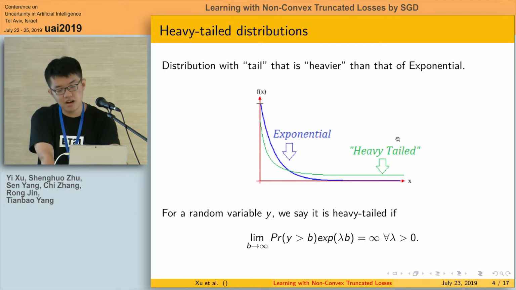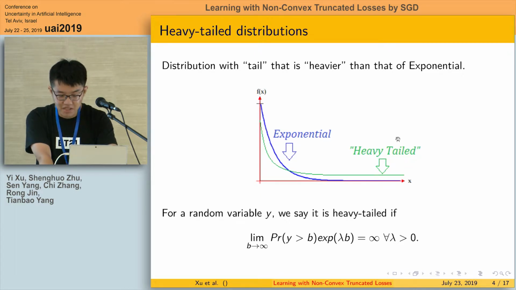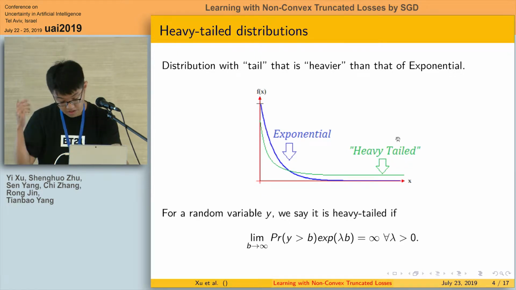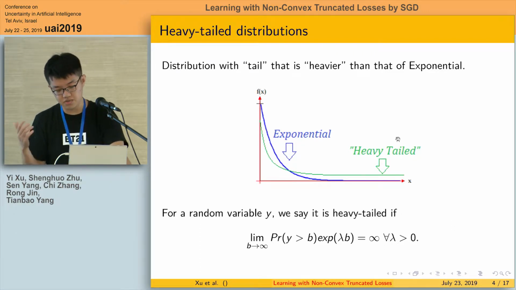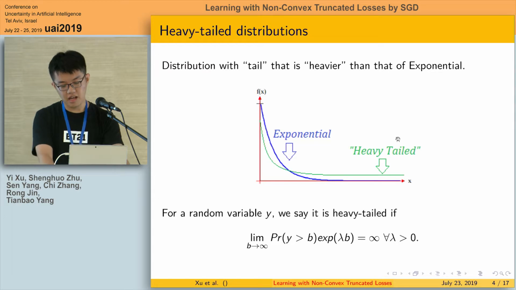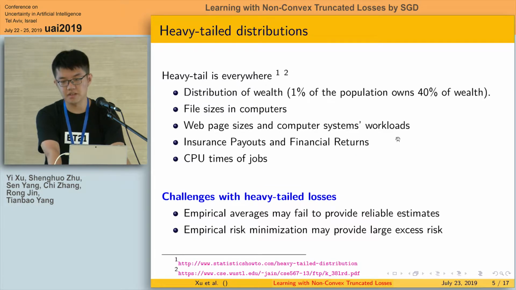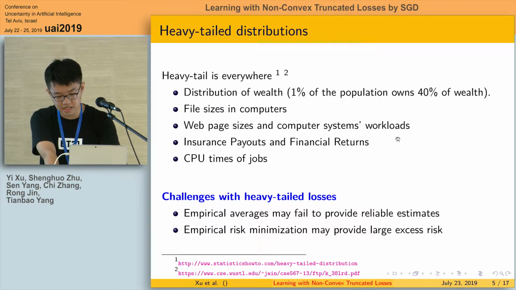So what are heavy-tailed distributions? Heavy-tailed distributions are probability distributions whose tails are not exponentially bounded. So their tails are heavier than that of an exponential distribution. A heavy-tailed distribution tends to have many outliers with very large values in its heavy-tailed part. Okay, heavy tails are in fact everywhere, for example, the distribution of wealth or file sizes in computers.